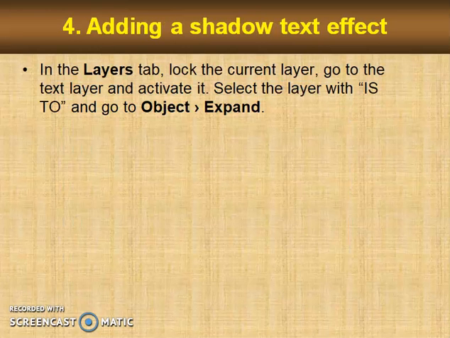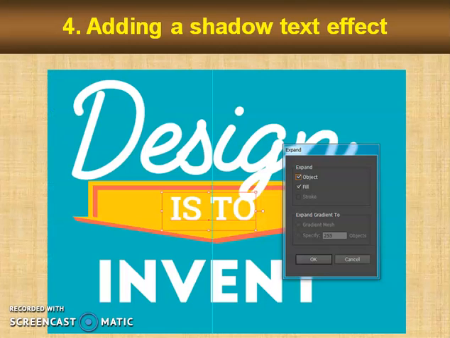Adding a shadow text effect. In the Layers tab, lock the current layer, go to the text layer and activate it. Select the layer and go to Object, Expand. Again, I show the preview and dialog box by using the above mentioned command.